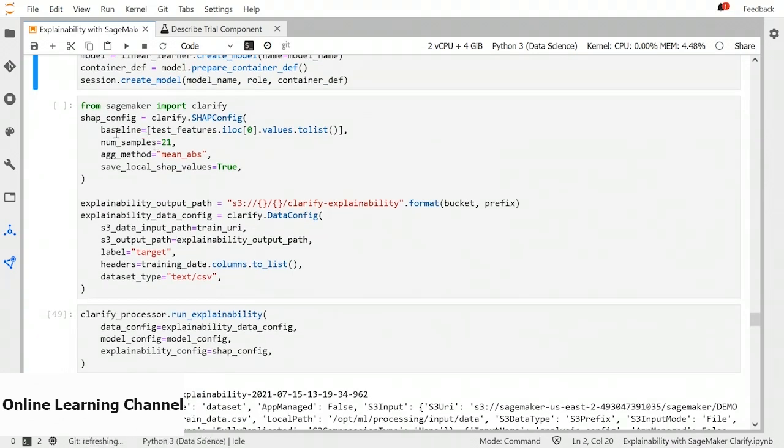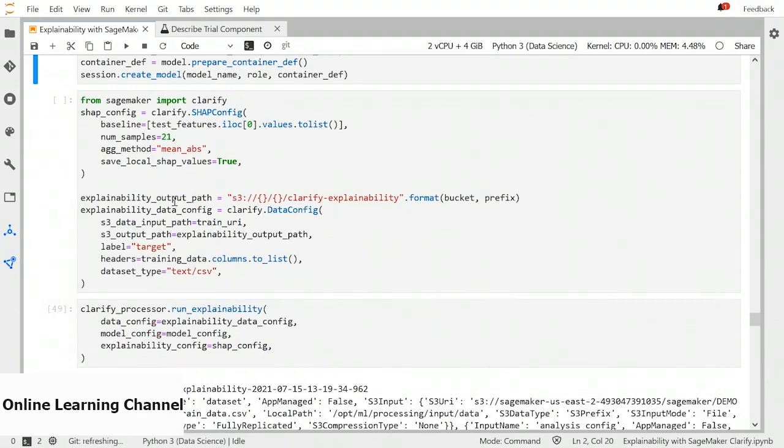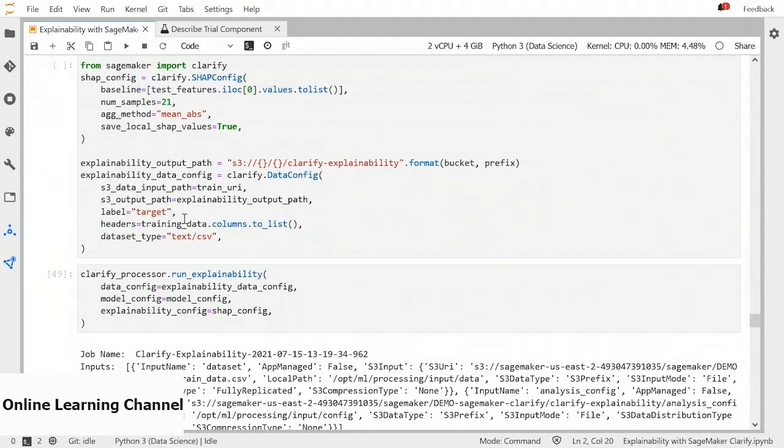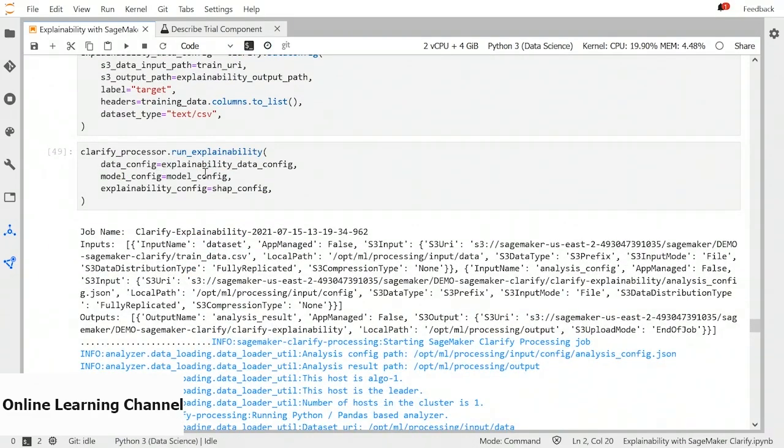We have to configure the SHAP values. We have to provide a baseline dataset. Either you can provide a full dataset as a background dataset, or you can choose a few samples. For now, we are using 21 samples from our test dataset. Then we have an output path to store our explainability report. We have this data configuration where we will provide the input data, output path for the explainability report, our target label, headers, and the dataset type. Next, we will run the explainability job.